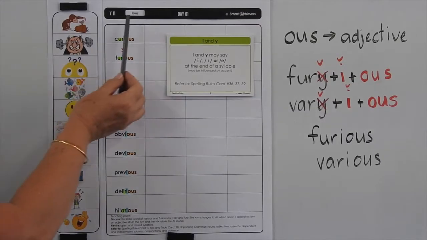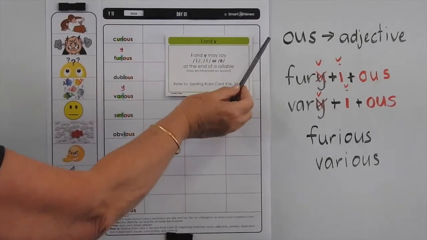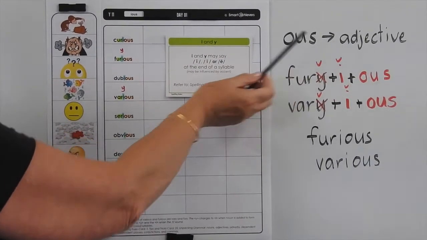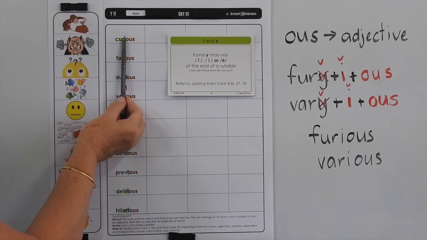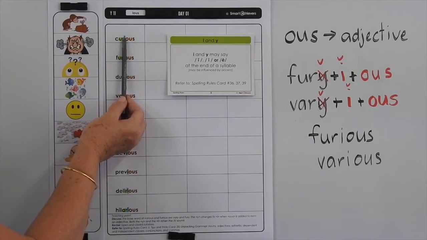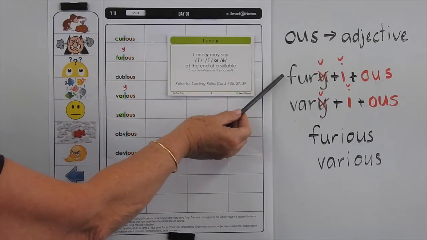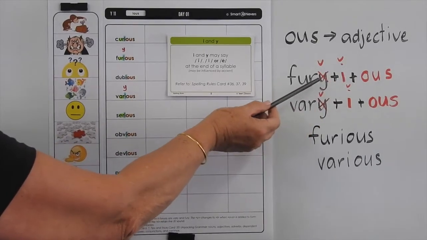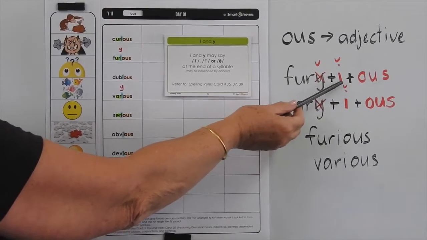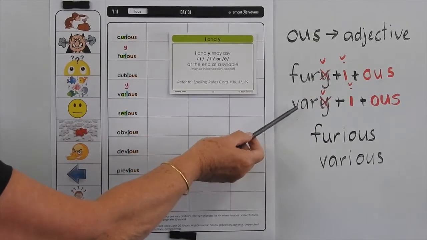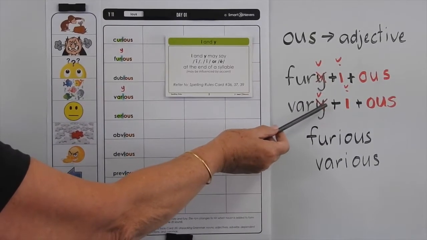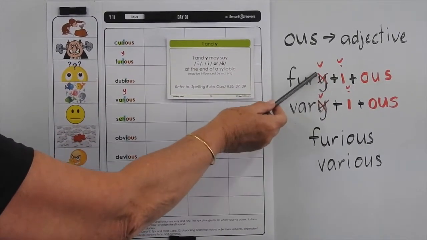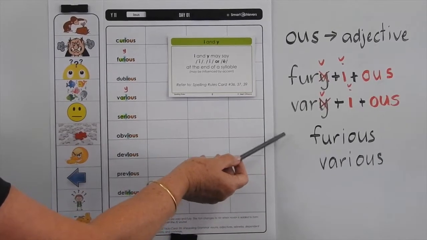In these words, we're adding I-O-U-S. So when we add OUS to the end of a word, we're forming an adjective. And the I in these words is making the short it sound. So fury leads to furious. We have to change the Y to an I before we add the OUS. Same with vary, we change the Y to an I. Now the Y is also making a short it sound in those words too.